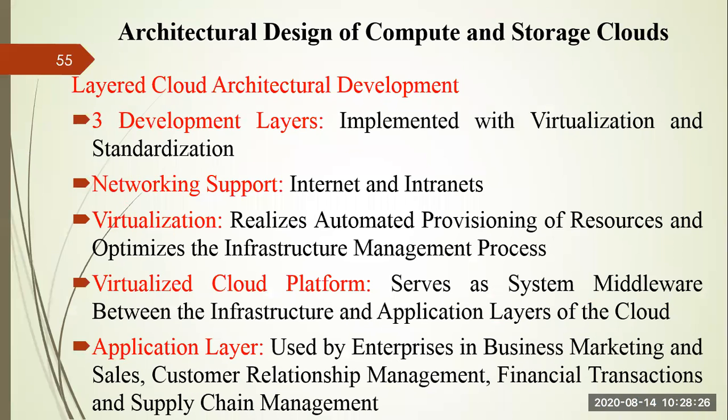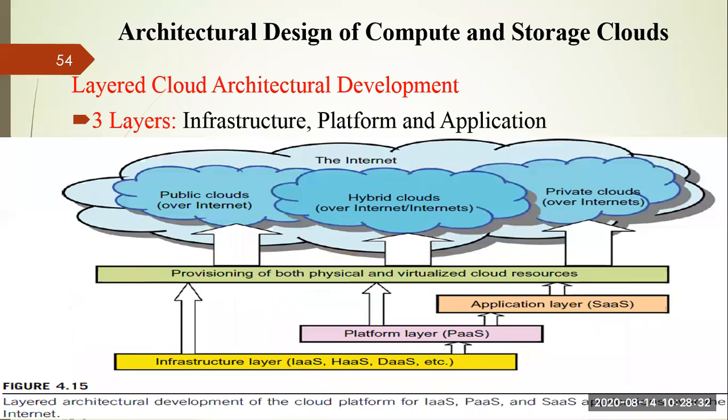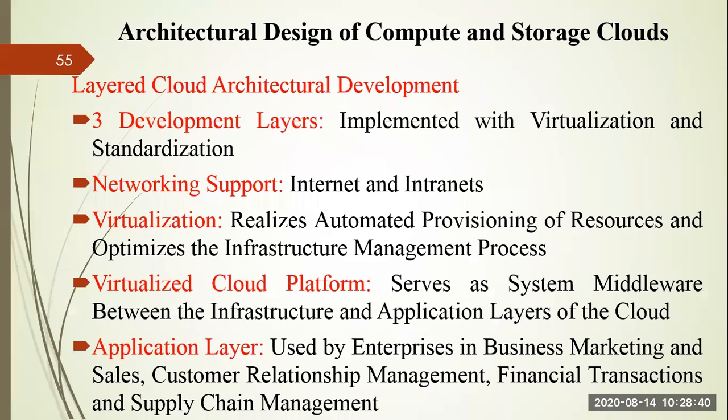So here, if you see, there are three deployment layers implemented through virtualization and standardization. This middleware layer will provide you the virtualization based on your requirement. It will create a virtual machine and it can provide the services to you. Standardization should be there so that a standard service is provided. Some restrictions should be there by the cloud service provider so that something should not be manipulated, right?